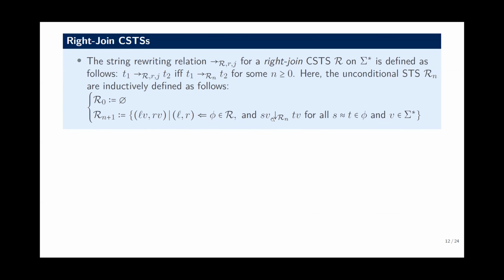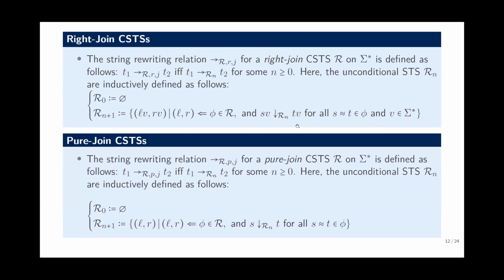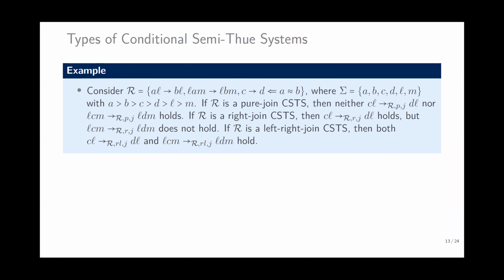Right join is where we just use the right context V here. And pure join is where there is no additional context to evaluate the conditions. So pure join is the most restricted case. And as you see, C goes to D with the condition A equals B, and A equals B cannot be satisfied.